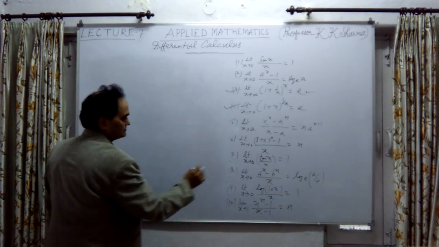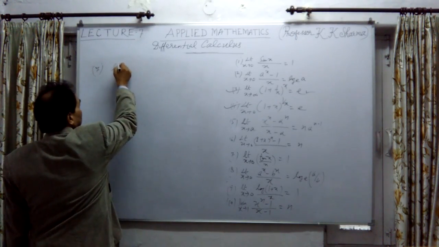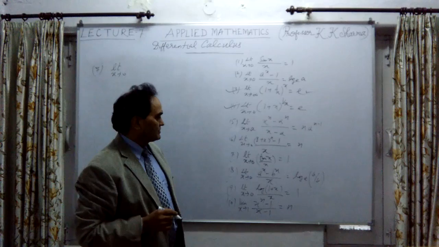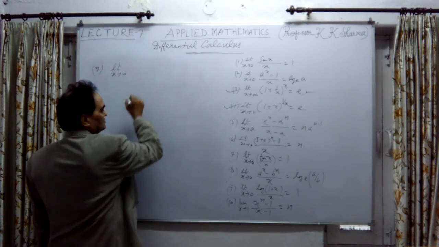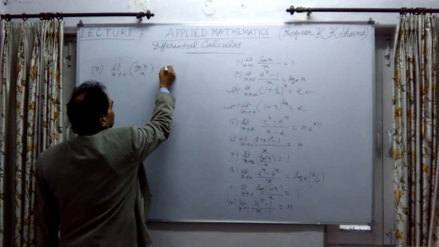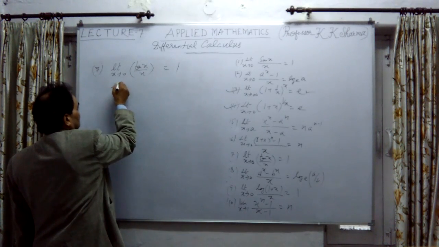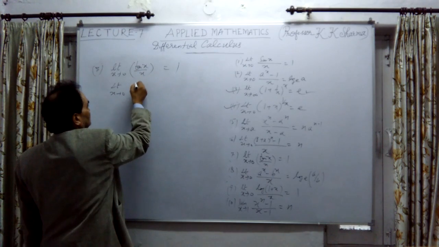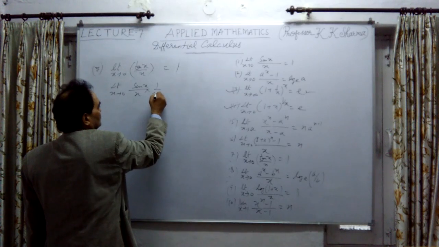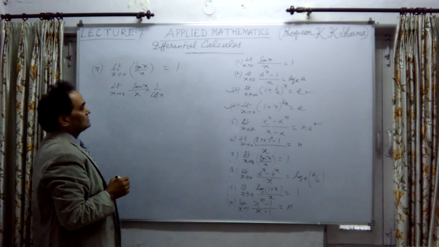Now let me take the seventh question. This question has come up in one of the exams of BTech or somewhere in graduation, so I've seen this question. Limit of tan x divided by x is equal to 1, we have to prove. So write it as limit x tends to 0, sin x upon x into 1 upon cos x, because tan x is sin x upon cos x. So I have written this as sin x upon x cos x.